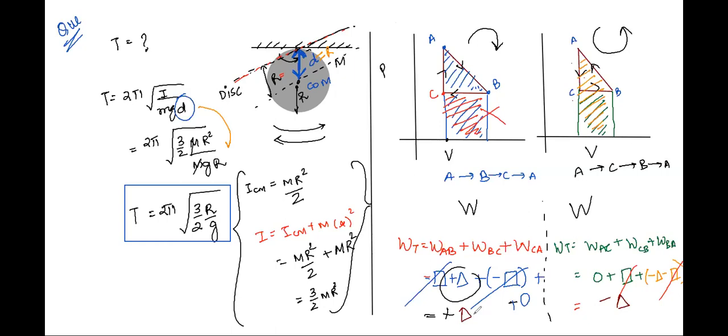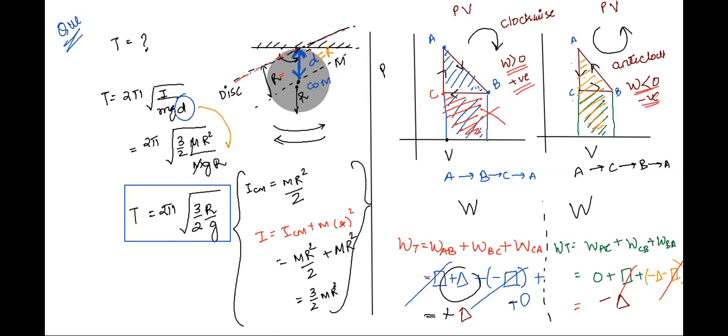Class, is this point clear to everyone? Is this point clear to you, Atul? When we are here, what kind of process was this? Clockwise. And the graph was a PV graph. Here also the graph was PV and the process was anti-clockwise. So in the anti-clockwise process, we got work done as negative. Here we got work done as positive. Are we clear with this, Atul? Yes, sir.